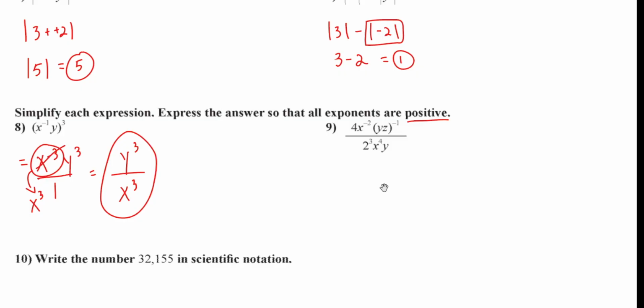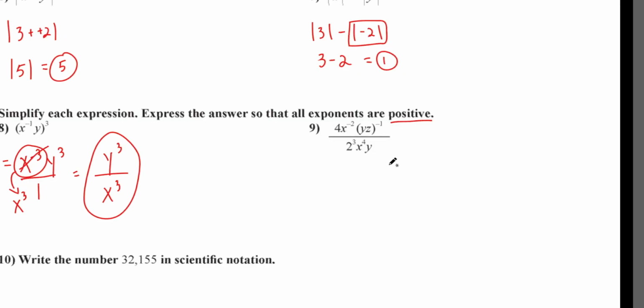Let's do this one. This is the one that was the big problem. So here's how I would do this. This thing right here, I'm not going to flip anything yet. I want to simplify the top until it's completely simplified. I want to simplify the bottom until it's completely simplified. Then I'll look at it and decide if I need to flip anything. You hear what I just said? Go back, watch the video, listen to what I just said, okay? So I'm going to keep that the way it is.